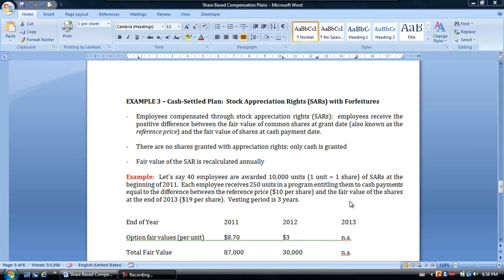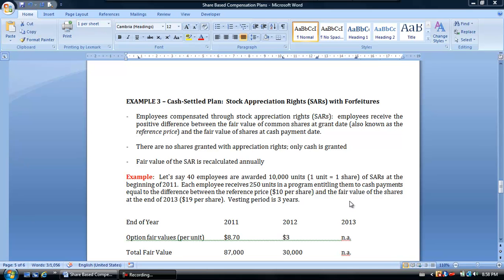Now, the cash payment will be determined based on the positive difference between the fair value of the shares at the grant date and the fair value of the shares at the cash payment date. The fair value of the common shares at the grant date, that being the fair value at the date that the company agrees to issue these rights, is also known as the reference price, and the fair value of the shares at the cash payment date is at any point in time at the vesting date or beyond. That's determined by the company.